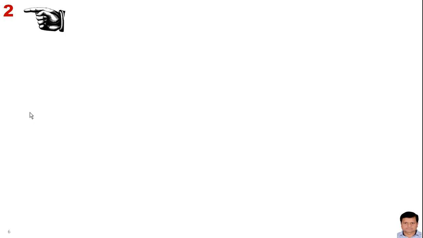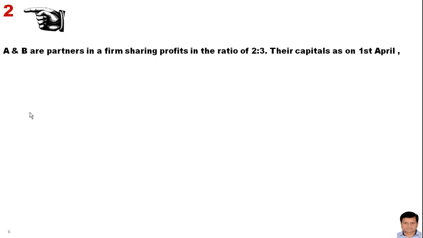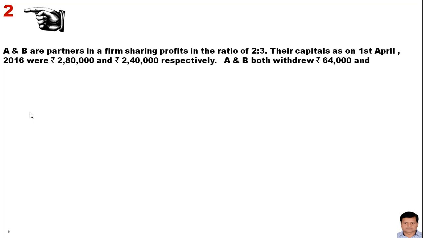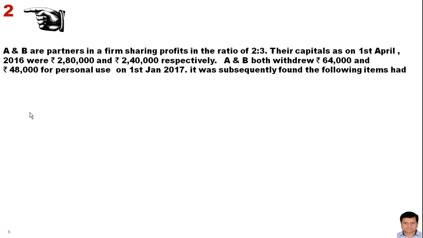This is question number 2 on your screen. A and B are partners in a firm sharing profit in the ratio of 2:3. Their capitals as on 1st April 2016 are 2,80,000 and 2,40,000. A and B both withdrew 64,000 and 48,000 for personal use on 1st January 2017.